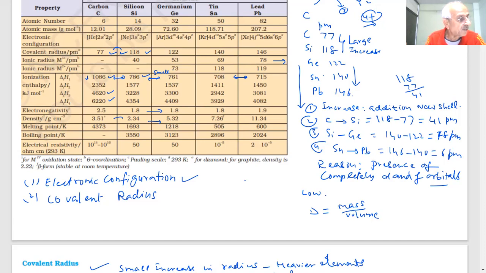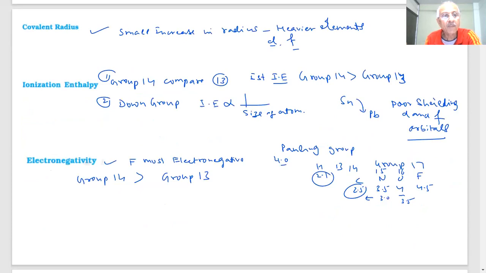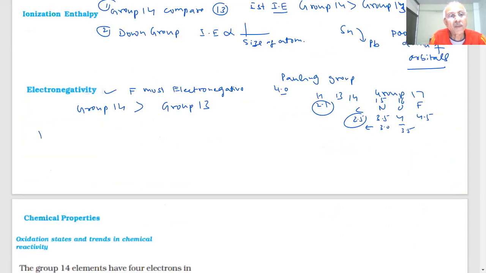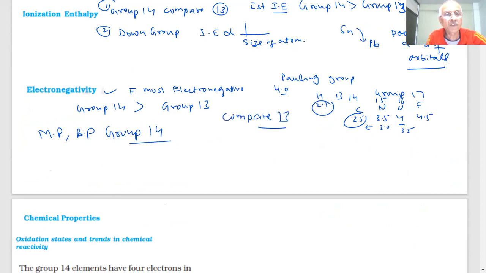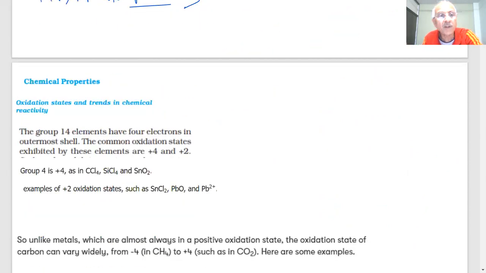Melting and boiling points of group 14. If I compare with group 13, what trend is expected, student? Which will have higher? Group 14 will have higher because of their smaller size and the type of crystal lattices they are forming. So forces between them will be stronger, student, as you can see.